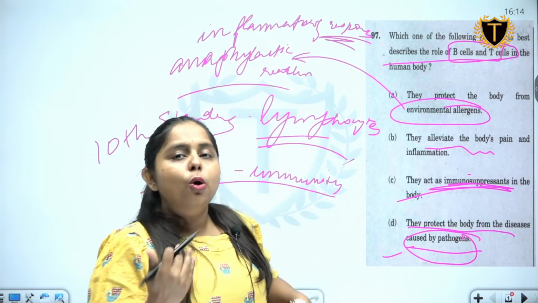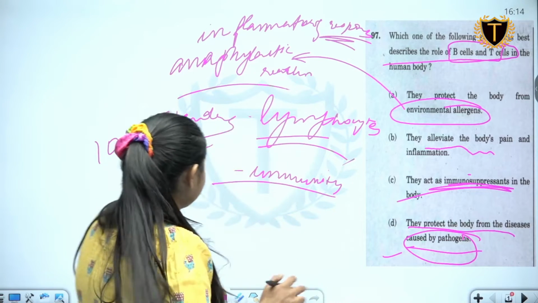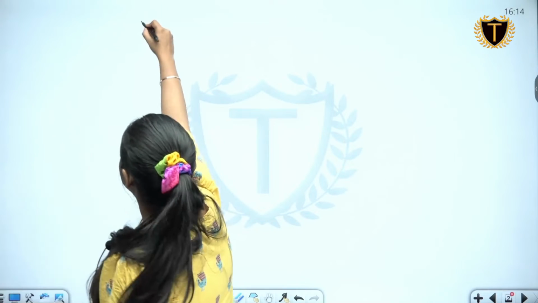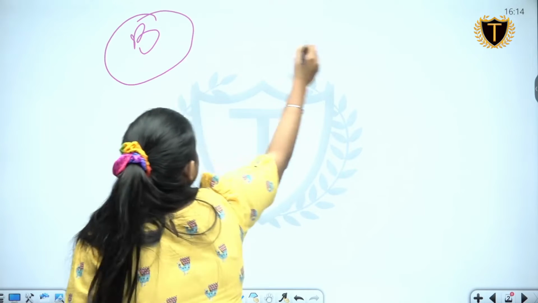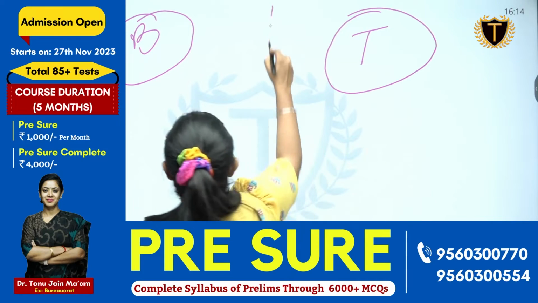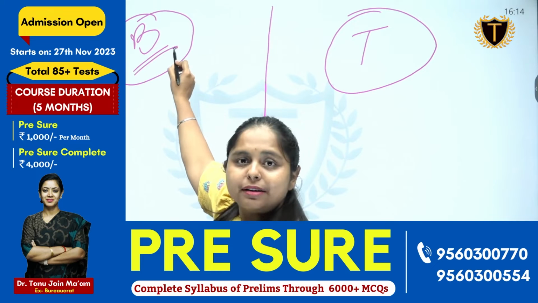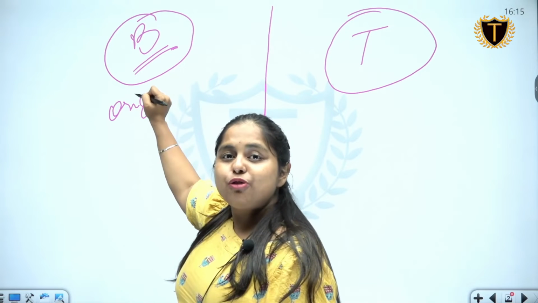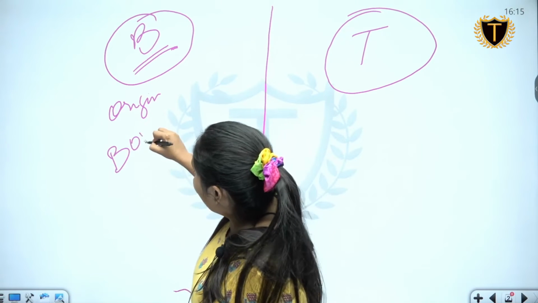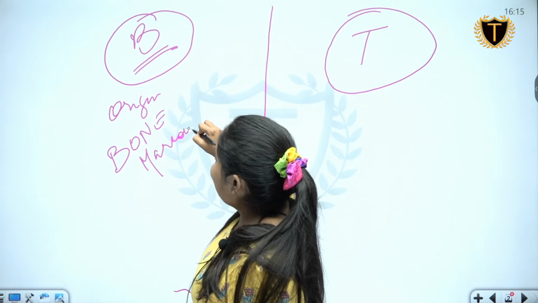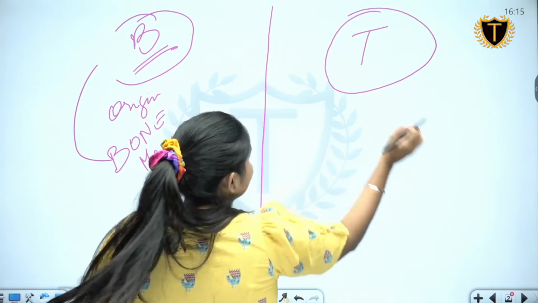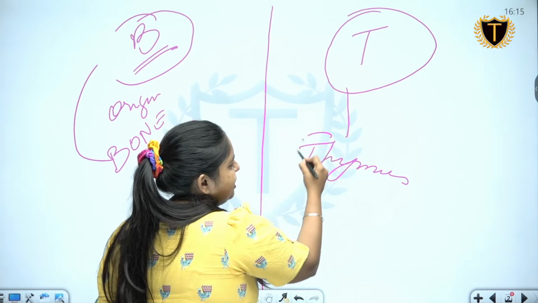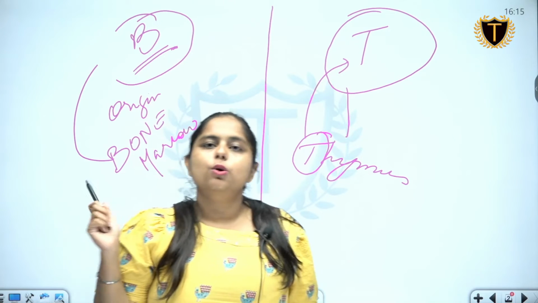But let's study more about B lymphocytes and T lymphocytes. Coming to the first part, B and T. The first letter B is because of the origin of B lymphocytes, and the origin of B lymphocytes is in the bone marrow, and therefore B. The origin for T cells is the thymus, and therefore T. This is the whole funda.